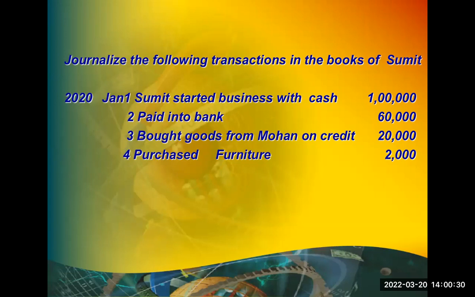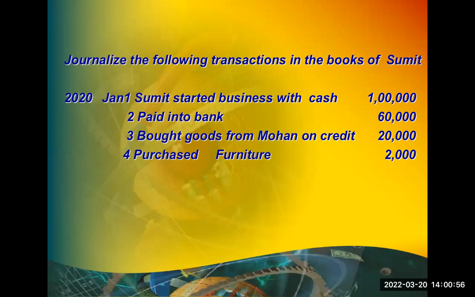So many of you are not able to understand. Confusing. But how does furniture become cash? No, I'm not telling you furniture is going to become cash. I'm telling you furniture account debit to cash. You're asking why cash is credited. You are giving cash and you're taking furniture. It's a real account rule: debit what comes in, credit what goes out.